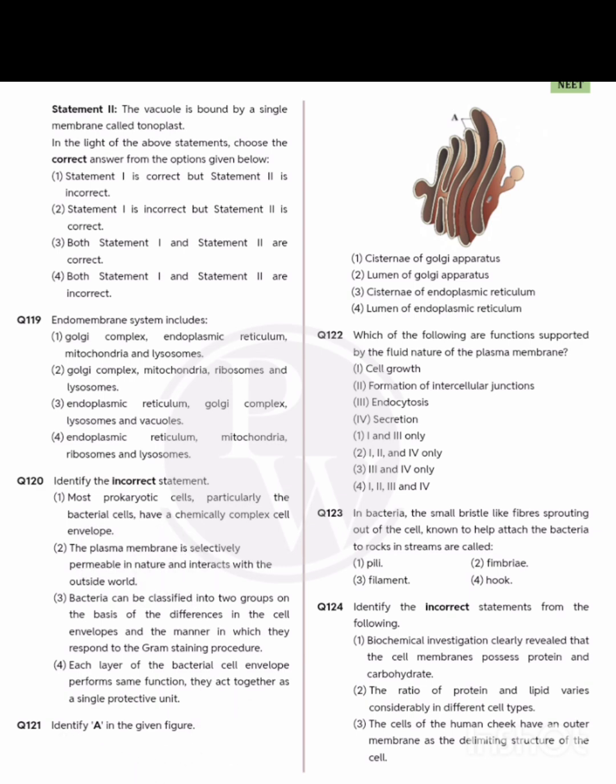So 121. Identify A in the given figure. A is what? This is the cisternae of the Golgi apparatus or the endoplasmic reticulum. Which one? Cisternae of what? Tell me please. Cisternae of Golgi apparatus. Yes. Then we go to question 124. Identify the incorrect statement, it is asking for the incorrect statement. See, the incorrect statement is what?